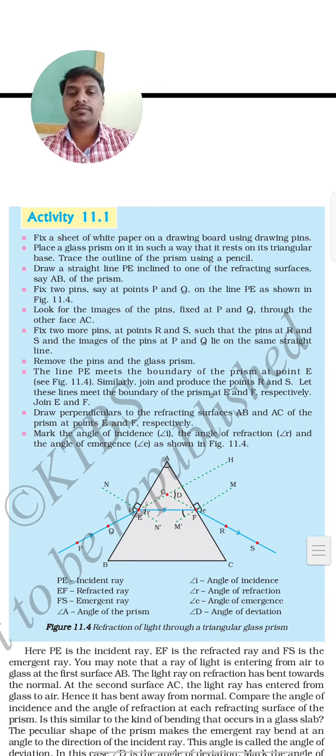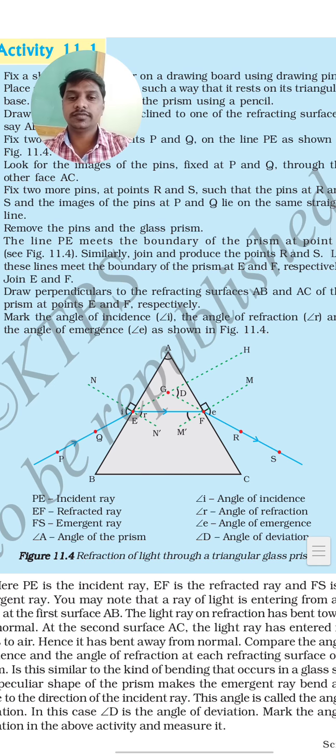You can see the bending of light here. They have taken this one prism which is triangular in shape. They are passing the PE, that is known as the incident ray. The initial ray which is passing, PE, is known as the incident ray. The normal drawn to the incident ray, the angle of incidence, that is small i, they have represented in the diagram. You can observe the diagram in your textbook also. Keep your textbook beside you while seeing this video, so that the concept will become clear.